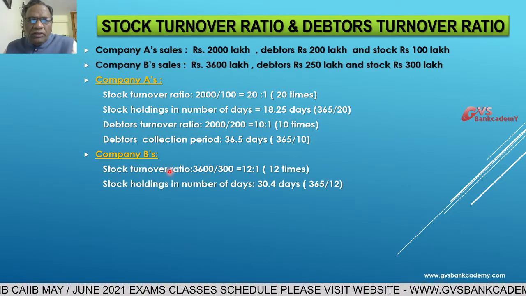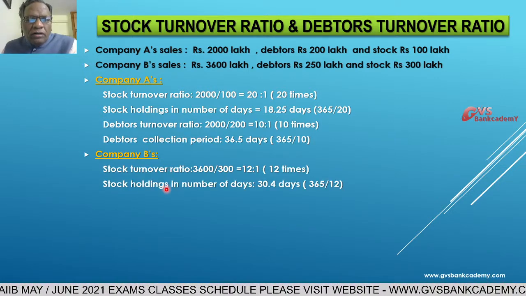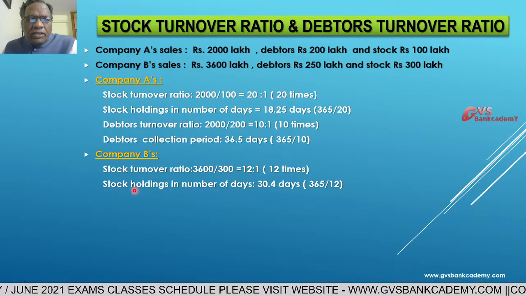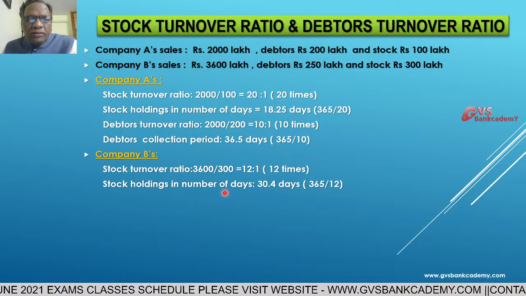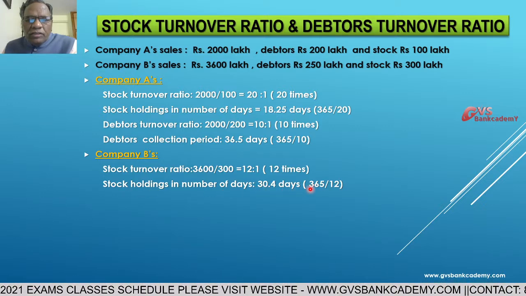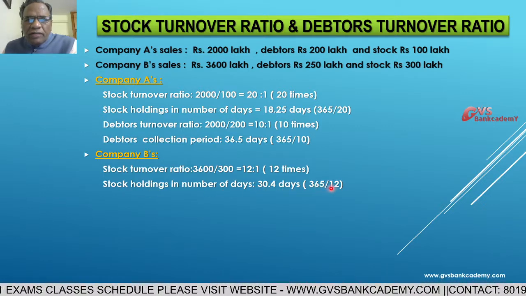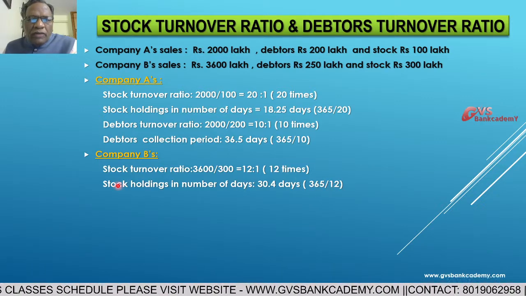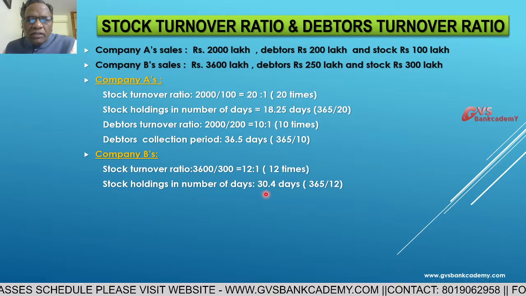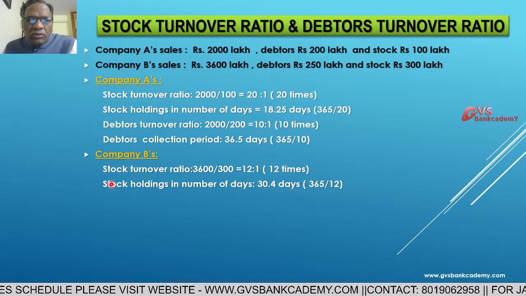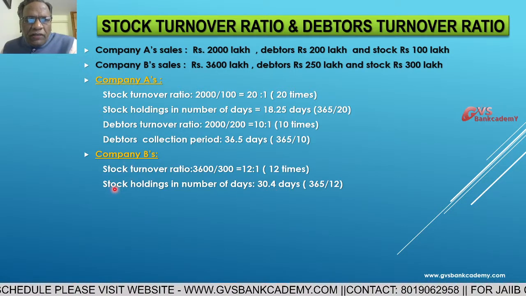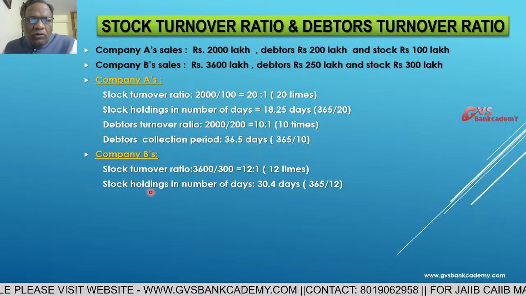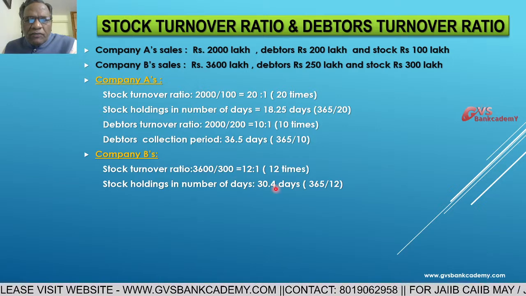That is it. Stock holding levels in number of days. In number of days, what is the level of stock holding? This is the question. Now, this is 365 days in a year divided by 12 times. Average stock holding period is 30.4 days. So in this B company, the average stock holding in number of days is 30.4.